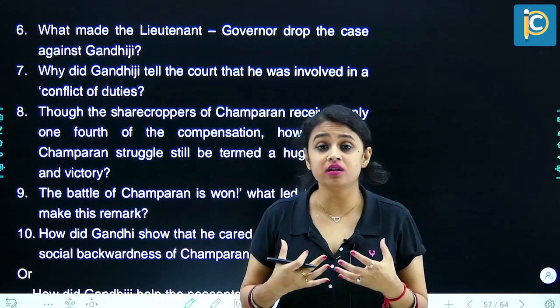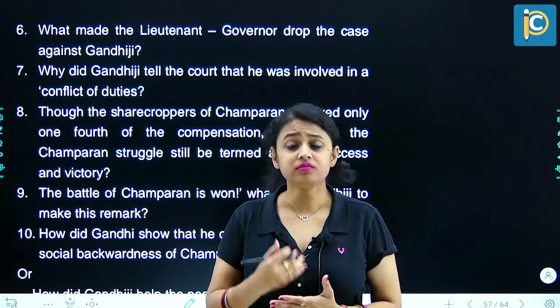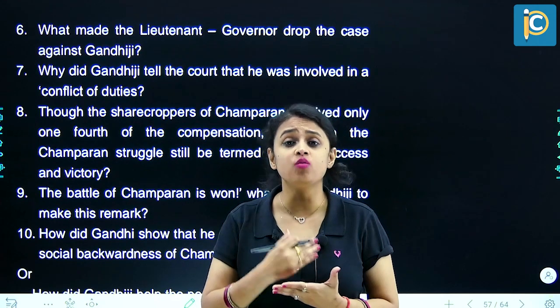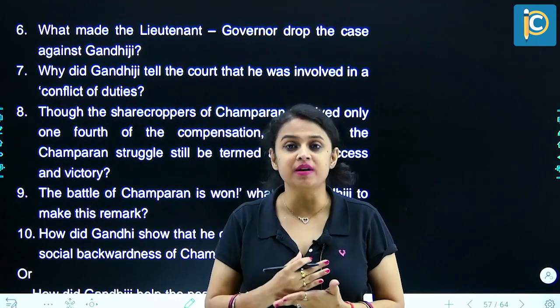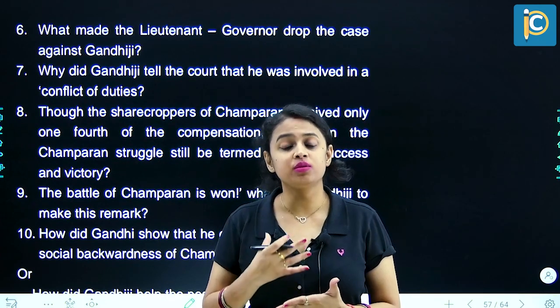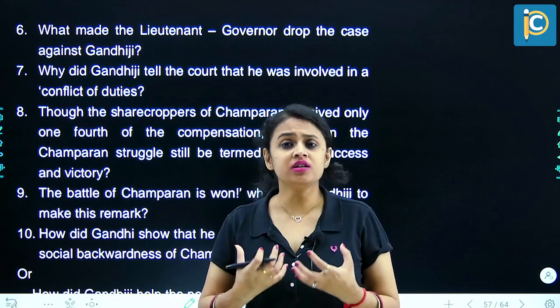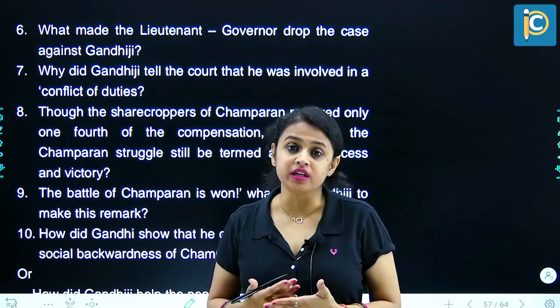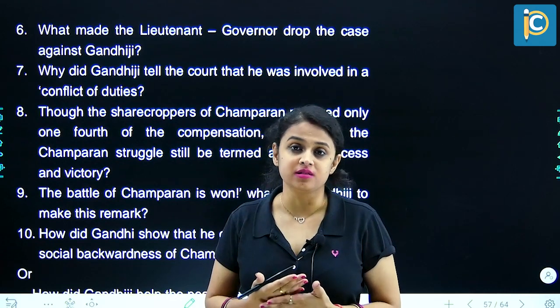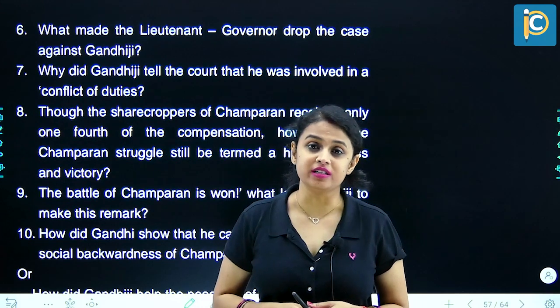What he did was on humanitarian grounds, where from within he knew what was right and what is wrong. And he had actually come to Champaran only to help the peasants. So the way he acted and the reason why he denied that official order was because he came here for a purpose. That is for the betterment, for the upliftment, to bring justice to the peasants. And that is why he was in a conflict of duties.